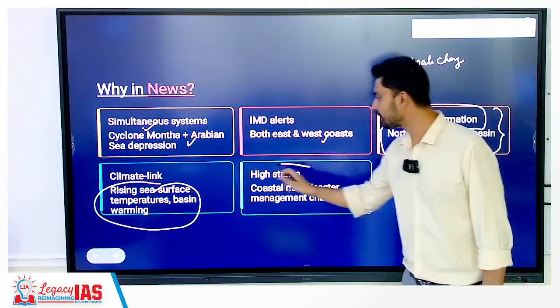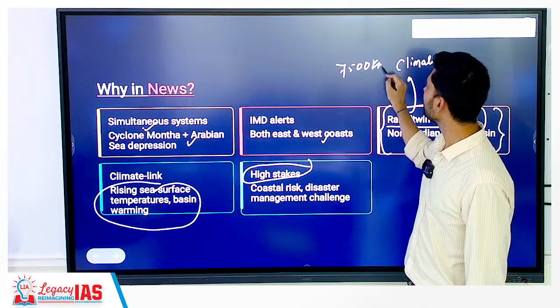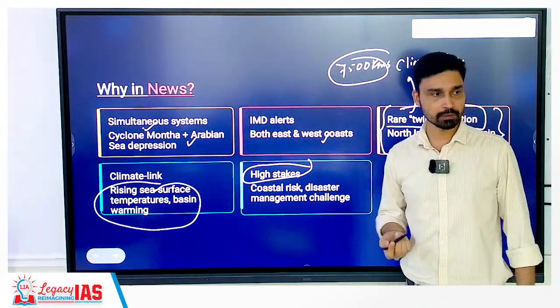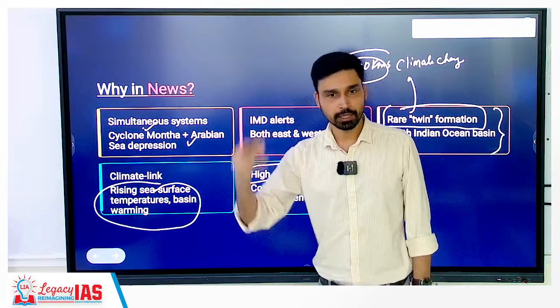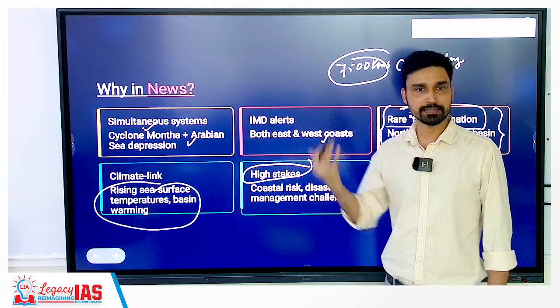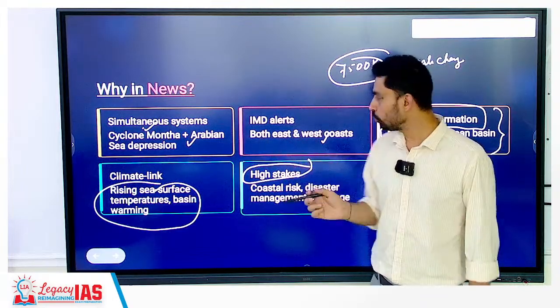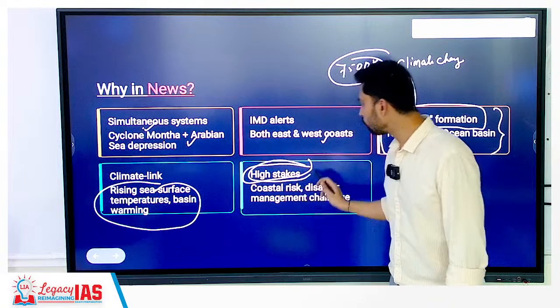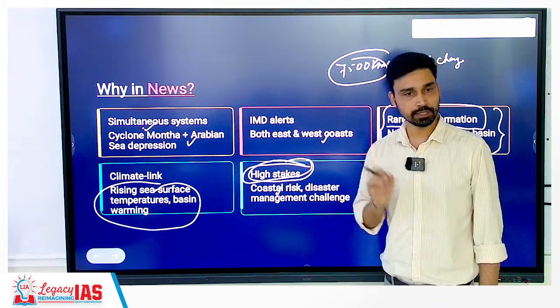There is a very high stake, because you know that India has a huge coastline of roughly 7,500 kilometers. A large number of Indians are living in the coastal areas. A lot of big metropolitan cities: Mumbai, Goa, Chennai, and in West Bengal you have Kolkata. A large number of people are living in those cities. So the risk factor for India is quite high.